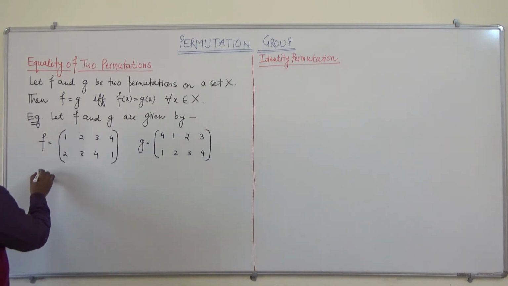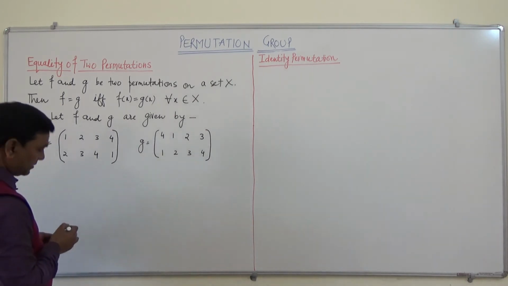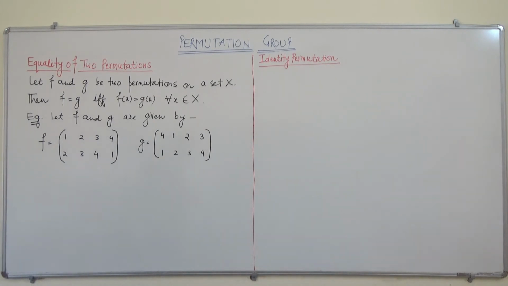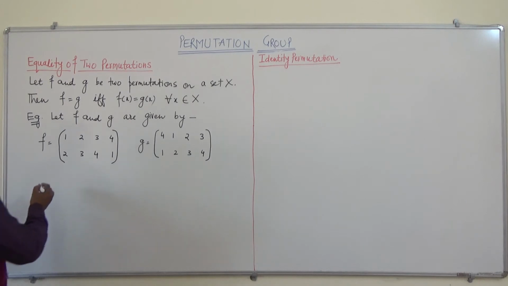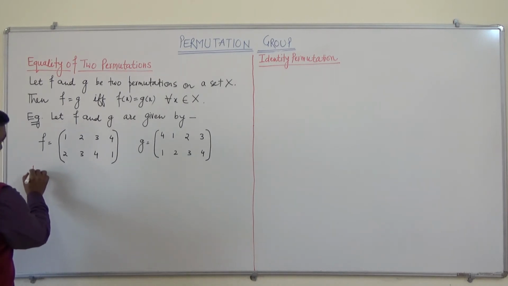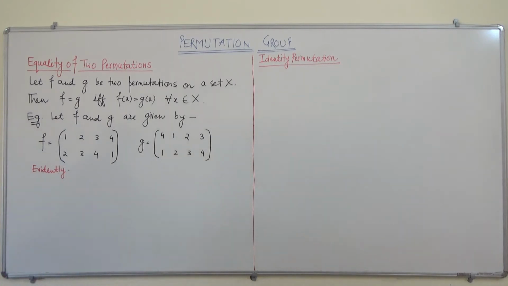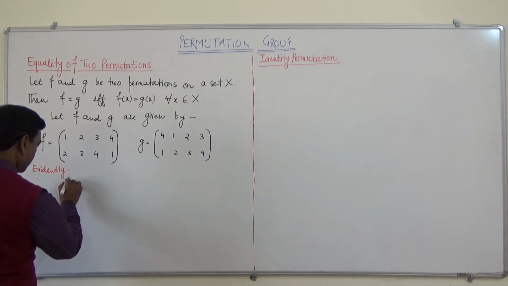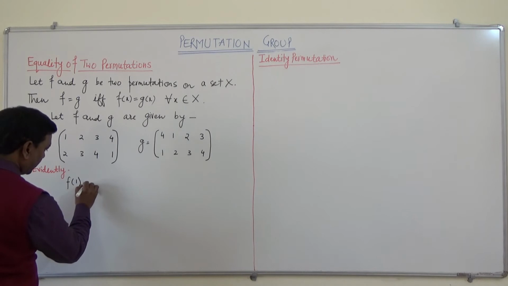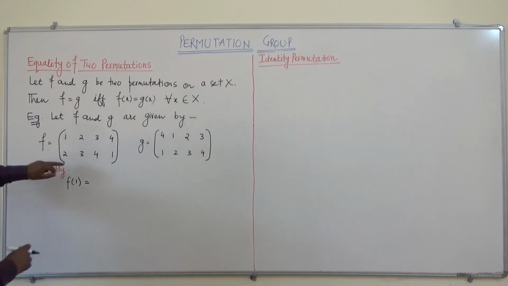Now it is evident that f(1) equals 2, meaning 1 maps to 2.